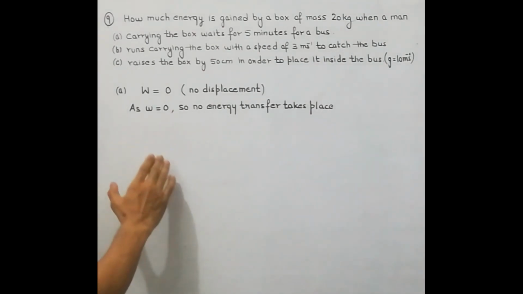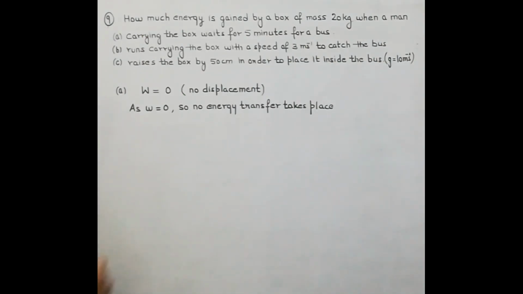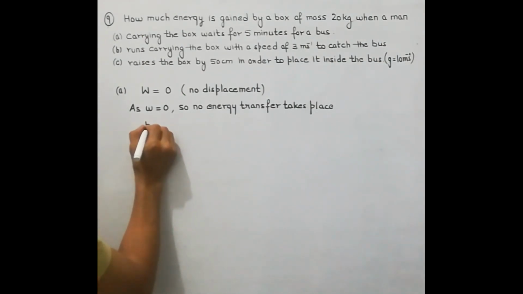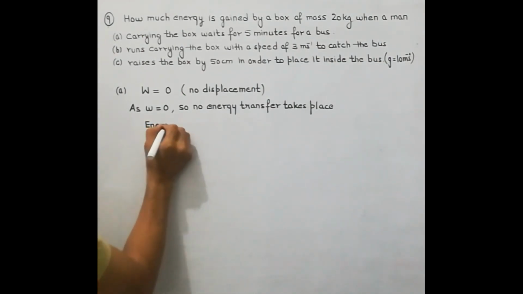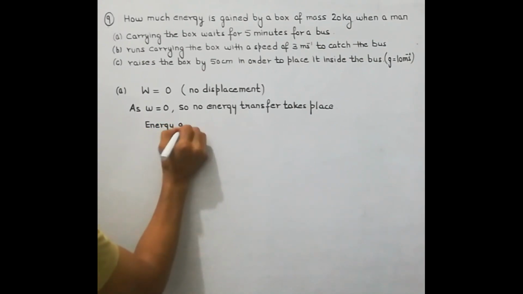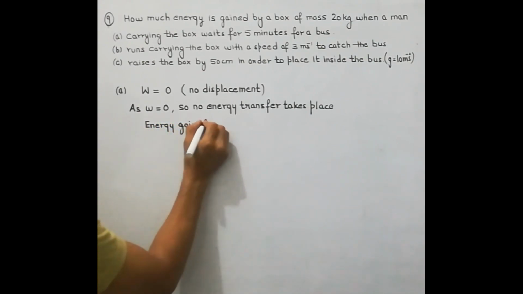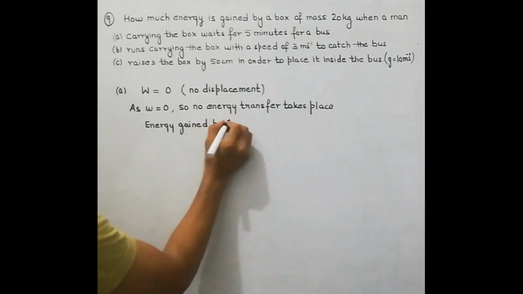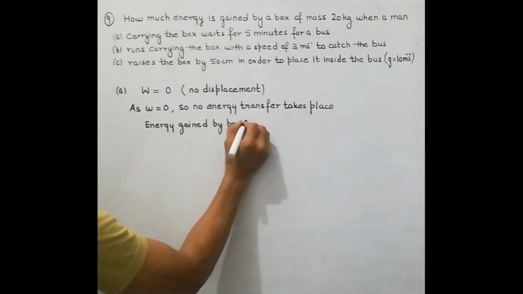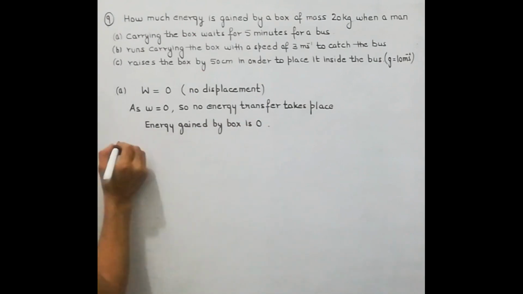The first part says how much energy is gained. So the energy gained by the box will be 0. Energy gained by box is 0. That's the first part.